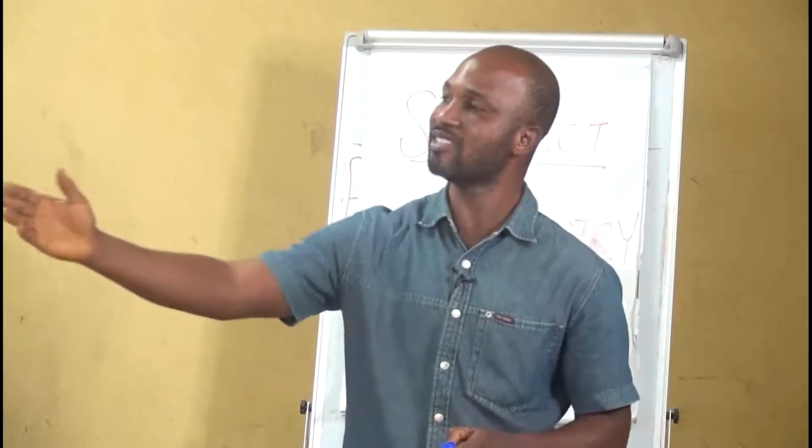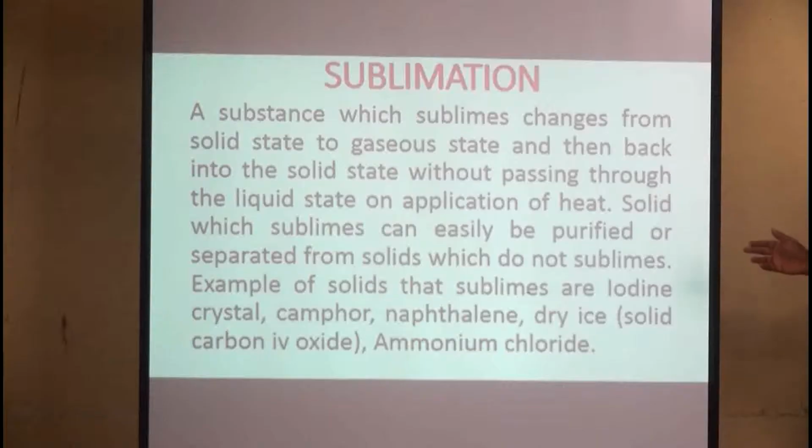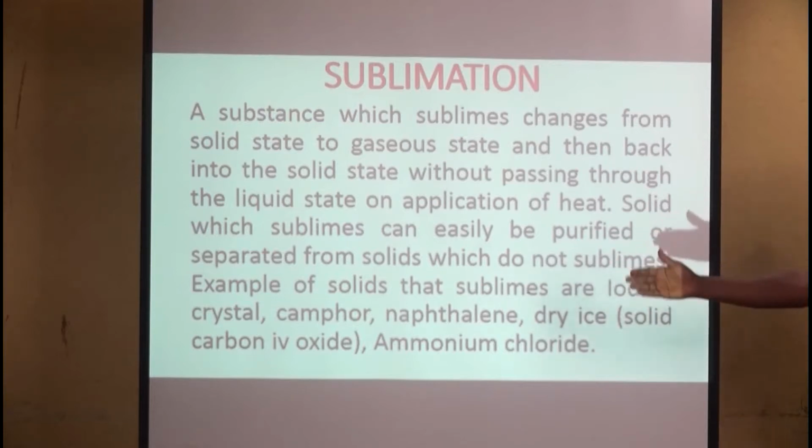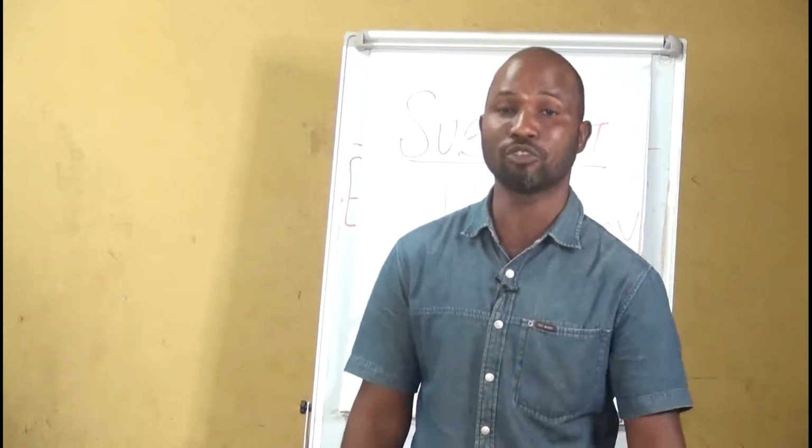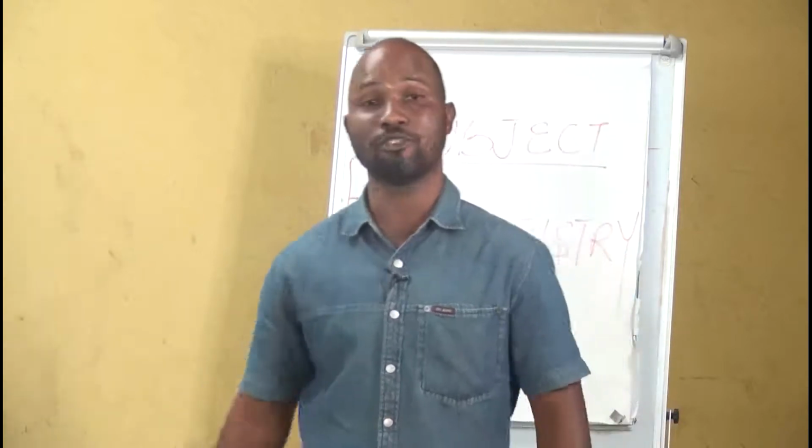So substances that can easily be purified or separated by this are iodine crystals, camphor, naphthalene, dry ice. When we say dry ice, we are talking about carbon(IV) oxide in solid form, and of course ammonium chloride. So these are substances that can sublime. So if you see them in your examination, be quick to remember that sublimation can be used.